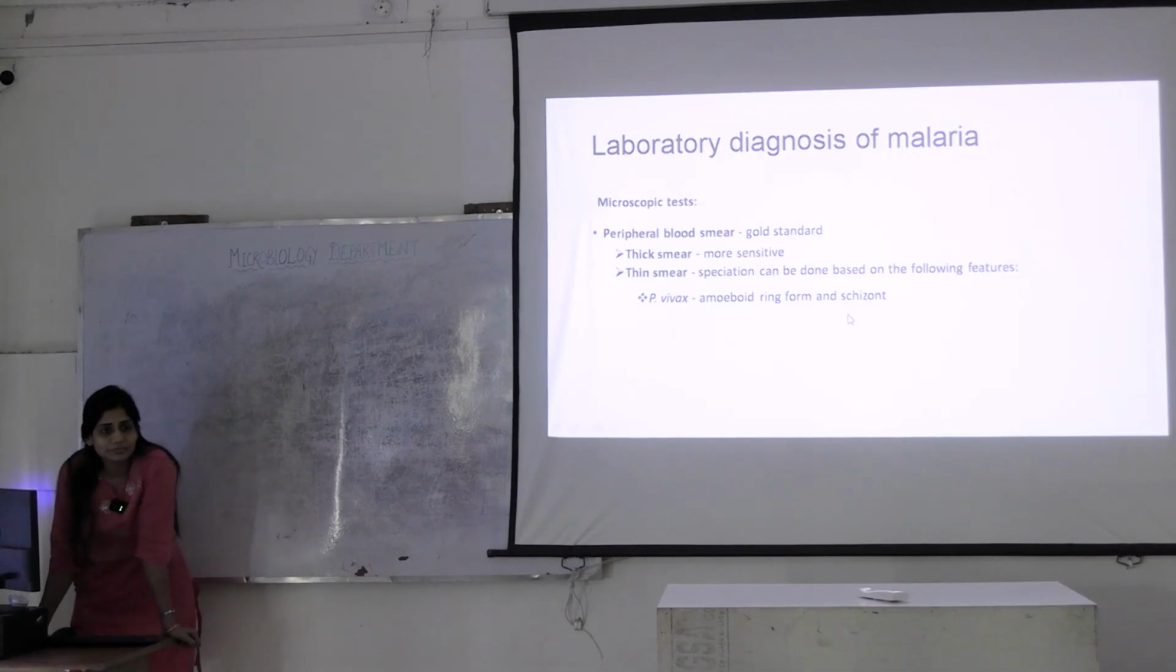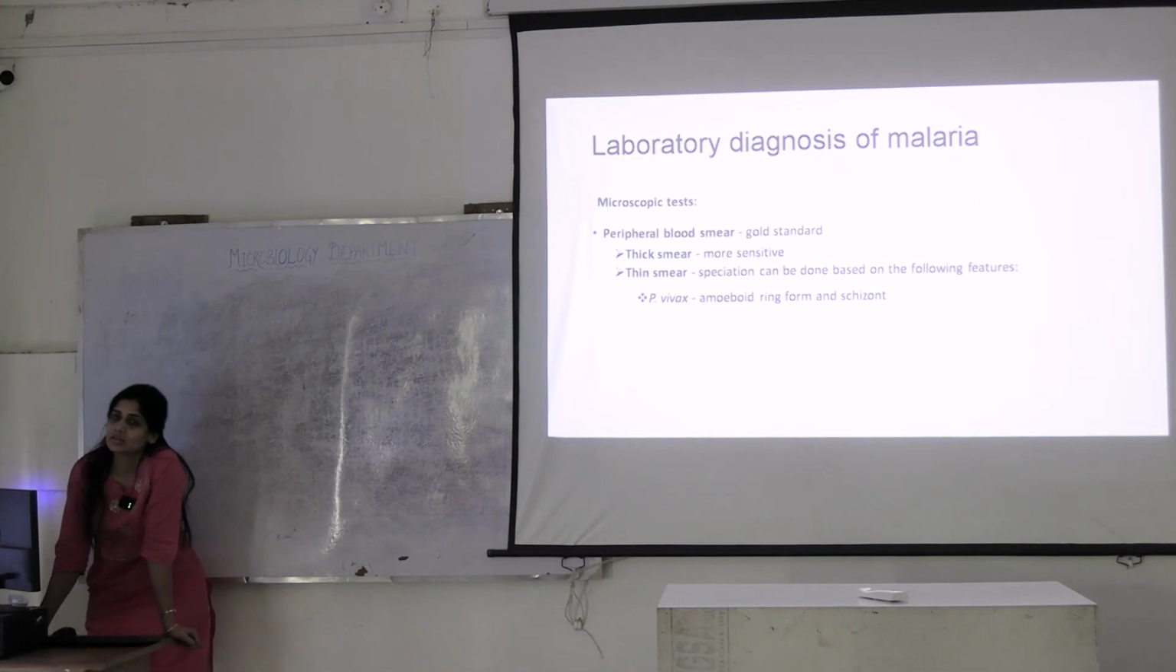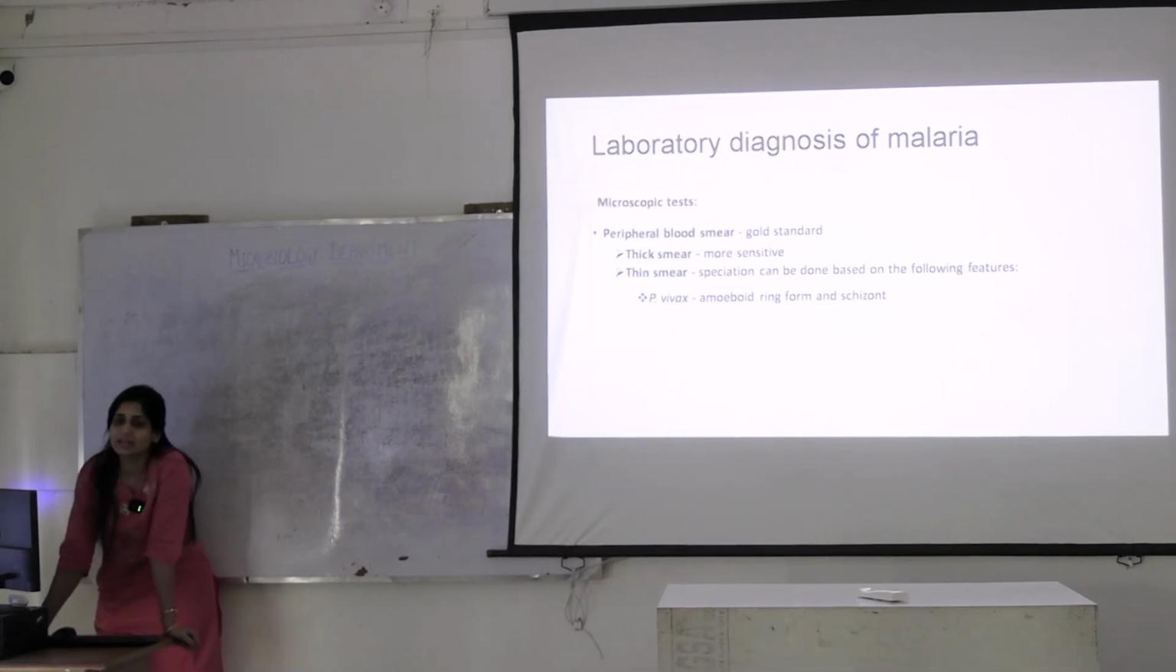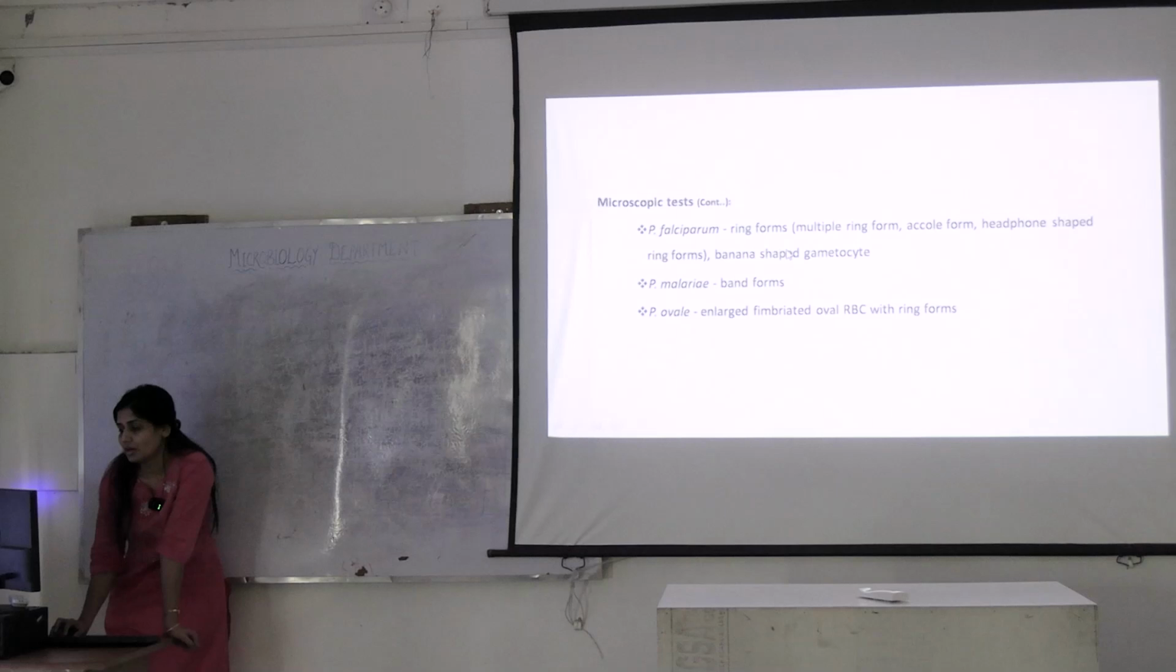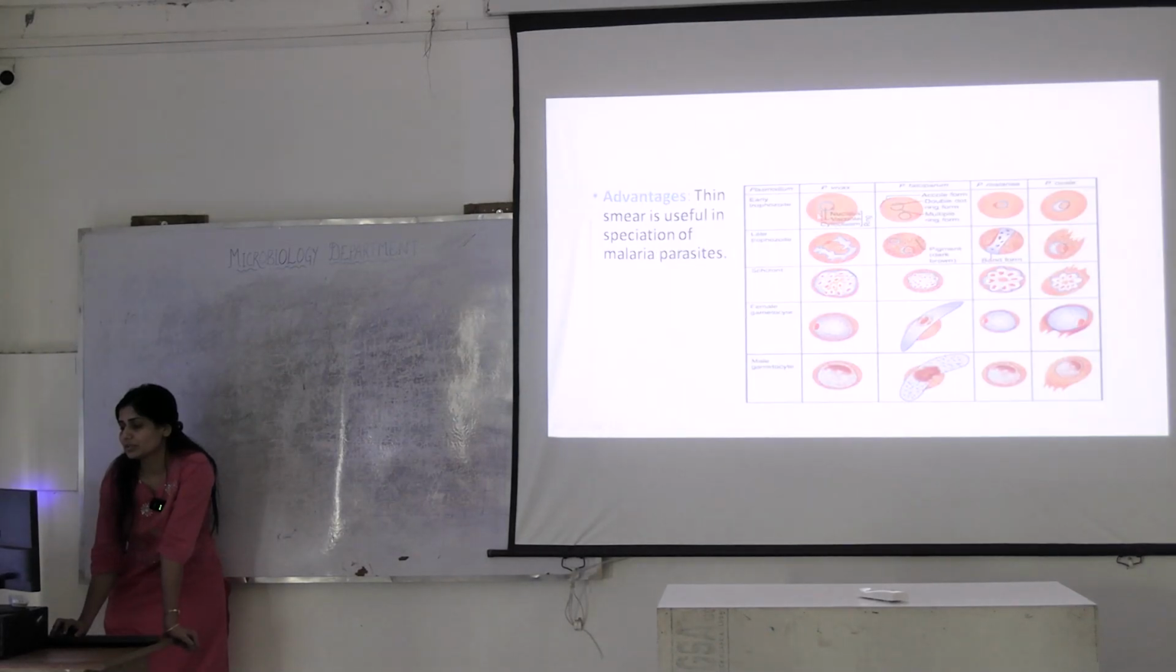How will you diagnose? What is the sample you will take for malaria? Blood sample. You will perform a peripheral blood smear. There are 2 types, thin and thick smear. Thin smear is used for speciation. How do we do speciation? Based on its stages and its morphology. Thick smear is sensitive. It will tell you the number of infected RBCs. That is what you use the thick smear for. Then you use thin smear for speciation. How will you see them? This is how it will look.